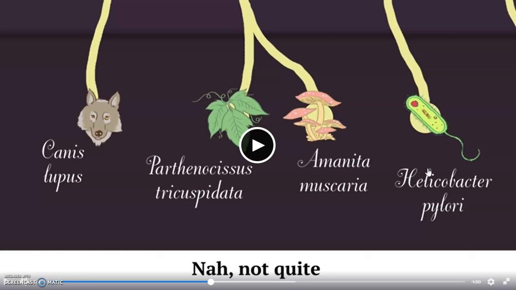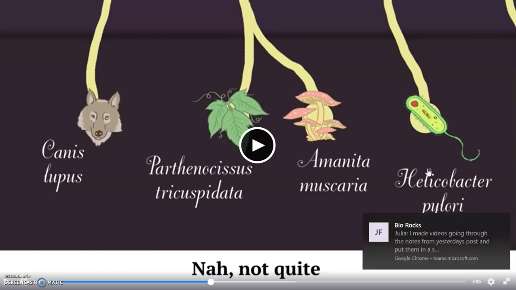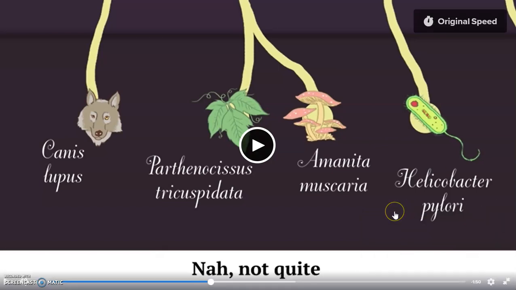The left-hand side is a wolf. You do not call it Canis lupus, but nonetheless it is a wolf. And all of these names are given specifically. So one, there aren't any mix-ups because there are subspecies within a larger species, like there are multiple different types of wolves. But also because you can see their relatedness as well, because they're going to share that first capitalized name with other things as well.